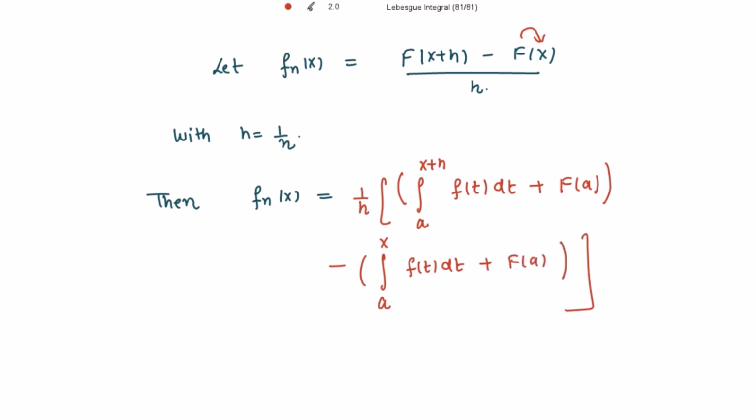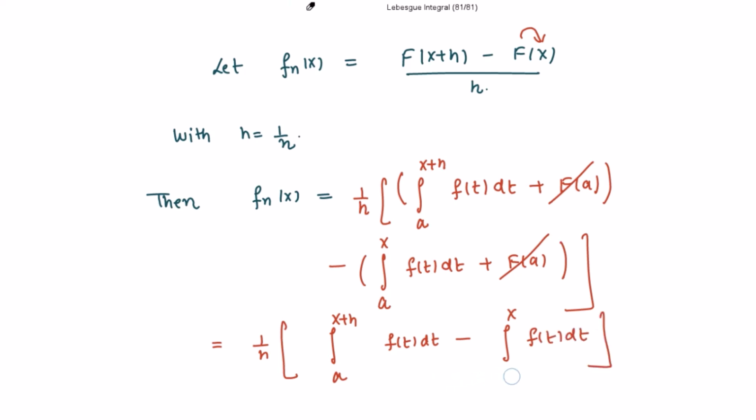Because of this negative sign, I am cancelling these two, and we get 1/h times the integration from a to x + h of f(t) dt minus the integration from a to x of f(t) dt.